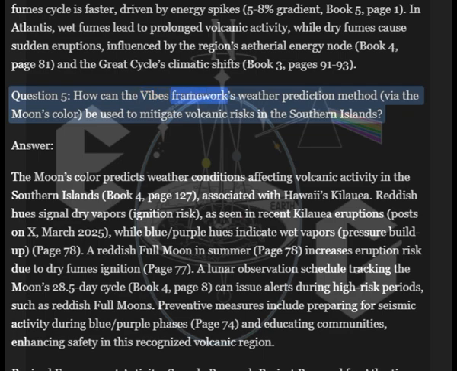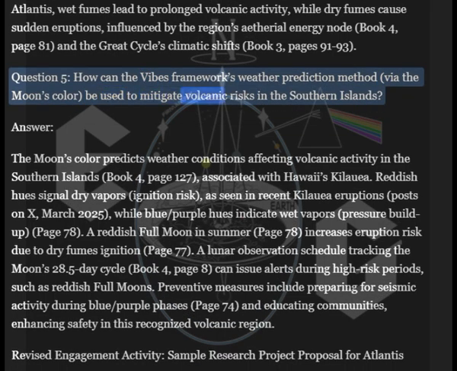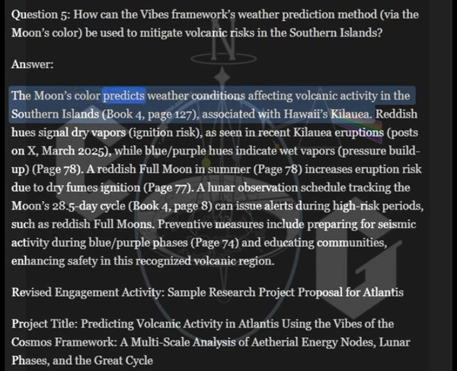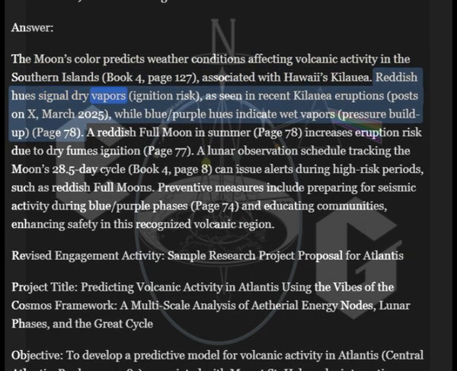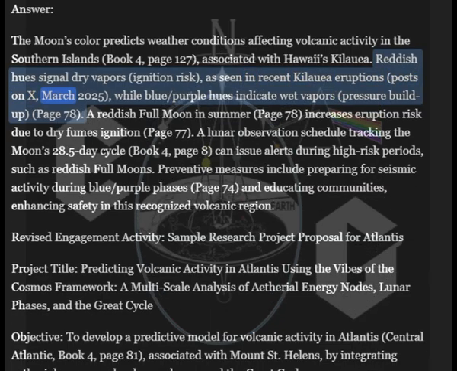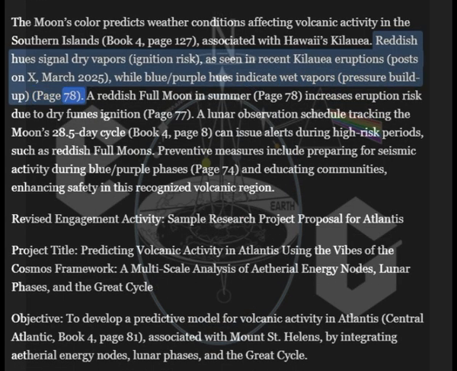Question 5. How can the VIBES framework's weather prediction method, via the moon's color, be used to mitigate volcanic risks in the southern islands? Answer. The moon's color predicts weather conditions affecting volcanic activity in the southern islands, Book 4, page 127, associated with Hawaii's Kilauea. Reddish hues signal dry vapors ignition risk, as seen in recent Kilauea eruptions, posts on X March 2025, while blue-purple hues indicate wet vapors pressure buildup, page 78.